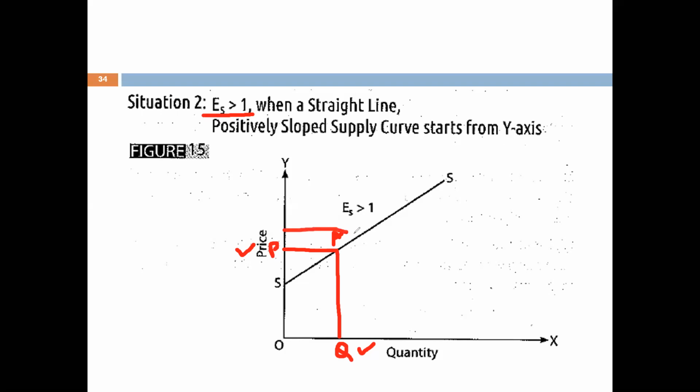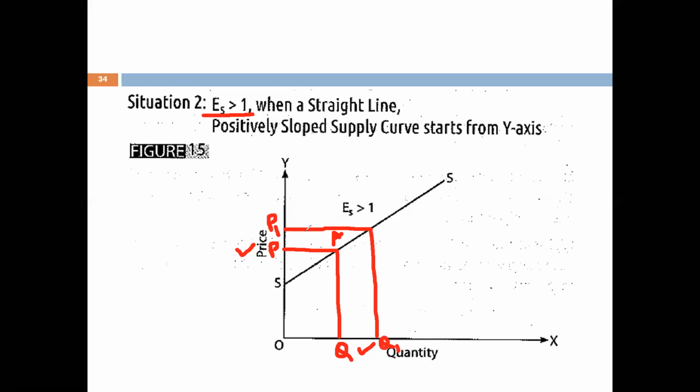OP1. It's not a straight line. Let me redraw it. See, the price has increased from OP to OP1, and corresponding to this, you see the increase in quantity. It is OP to OP1 and quantity supplied is increased from OQ to OQ1.